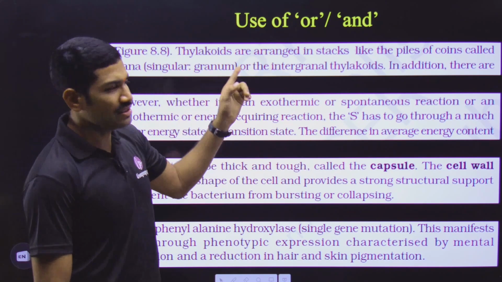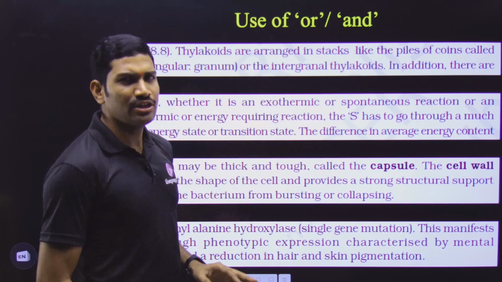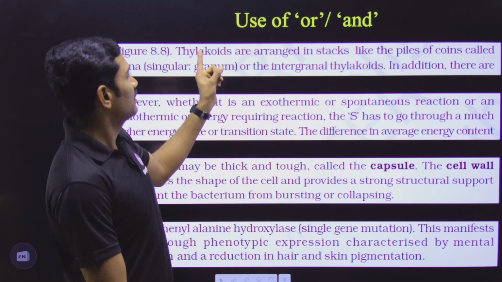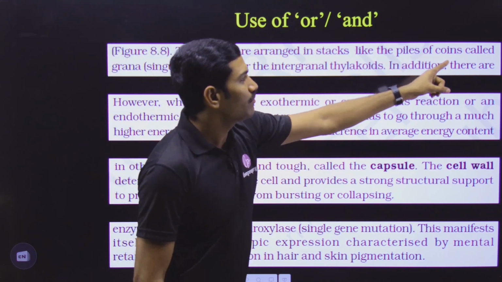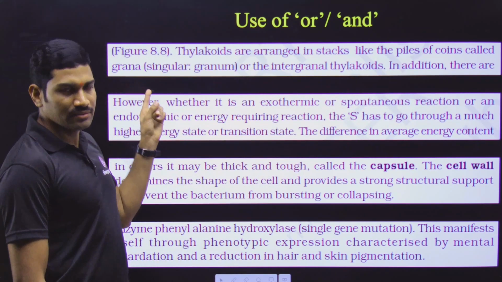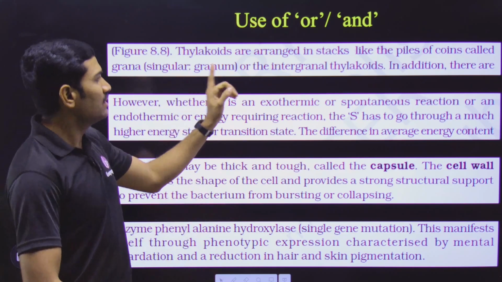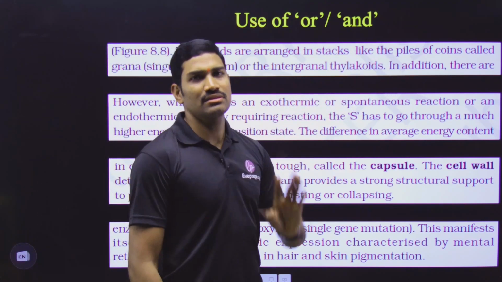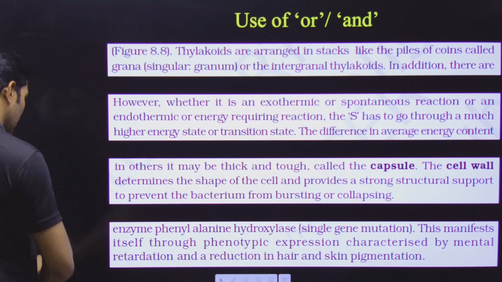Here I will read, this is also an NCERT sentence. Whenever we are going with this particular content, that day once again anyhow we will study. This is just for an example. Thylakoids are arranged in stacks like piles of coins called as grana. If it is singular, it is called granum. Plural is grana, singular is granum, or the intergranal thylakoids. This is the sentence.